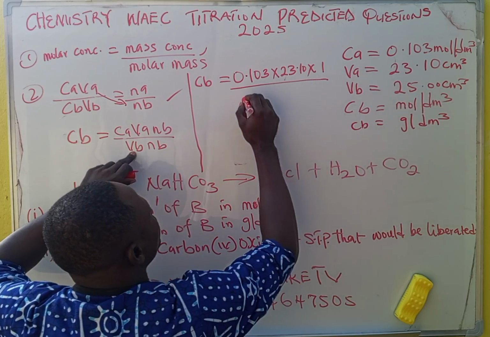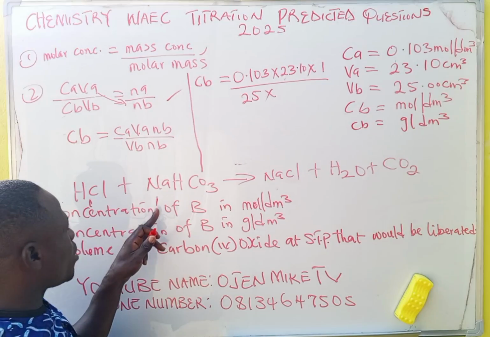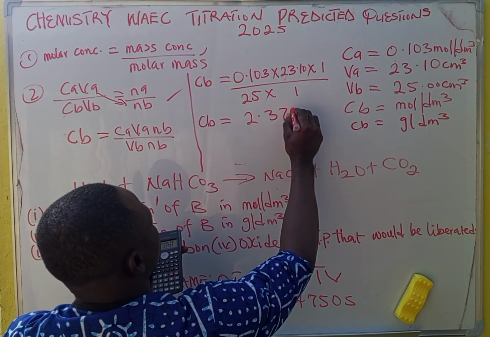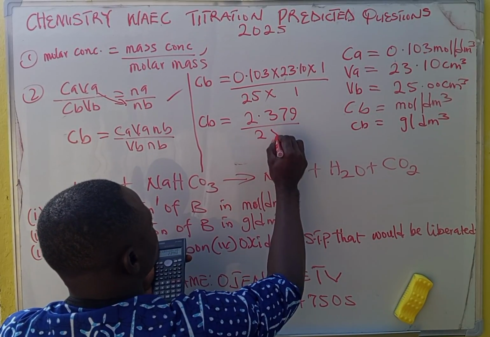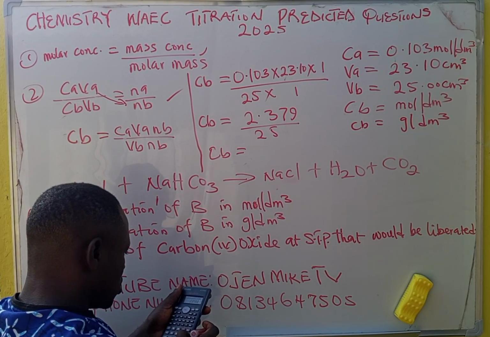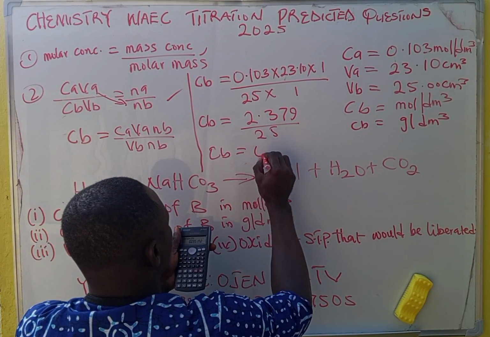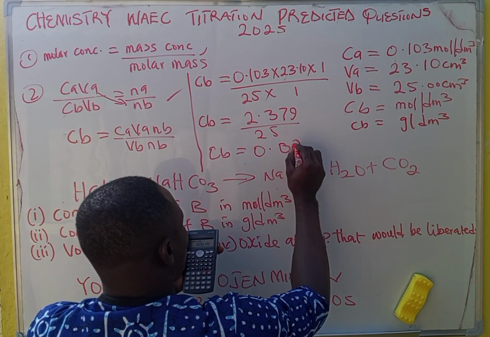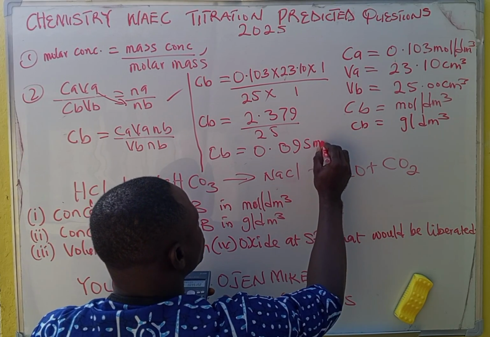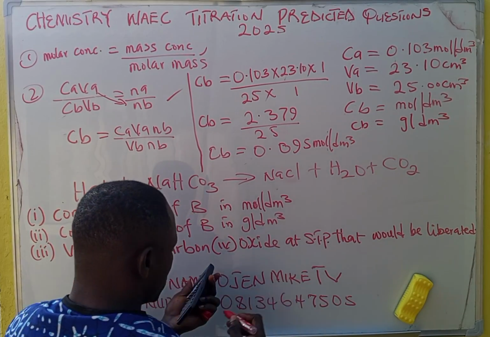Your VB is 25, times your NB, the mole ratio of base. This one is called mole ratio. Mole ratio of base, 79 all over 25. Cb is equal to, divided by 25, is equal to 0.0995 moles per dm cubed. That is our answer.